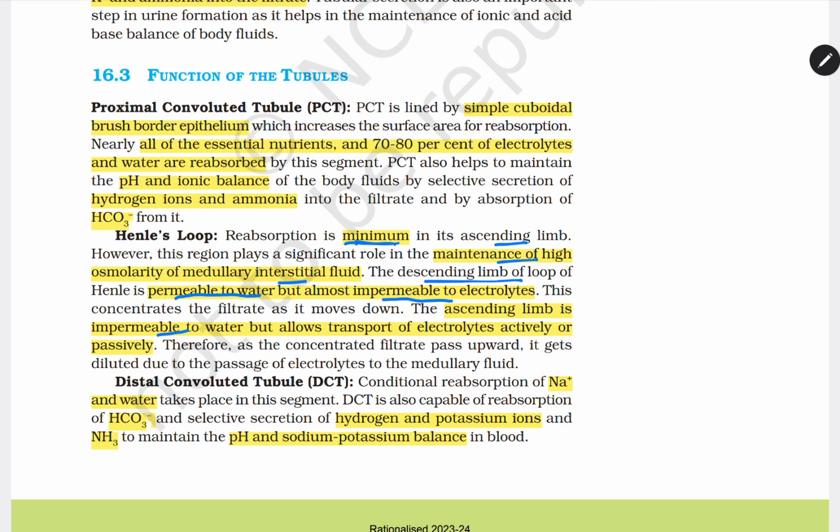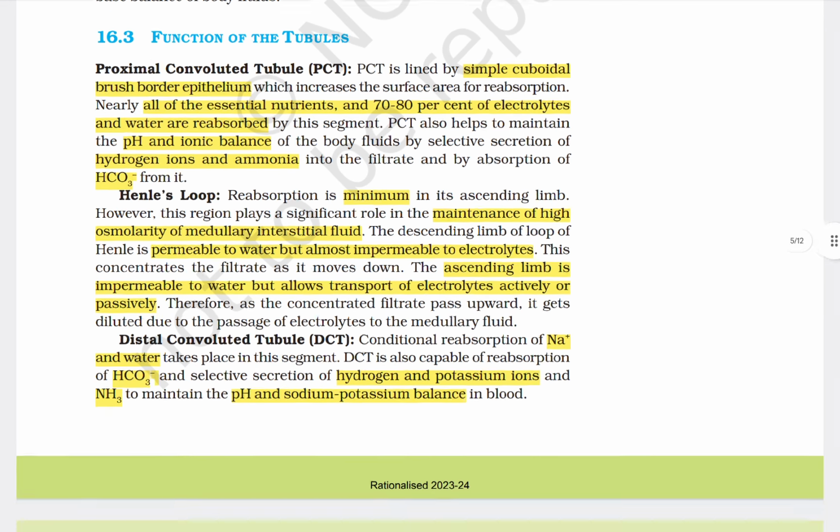It is impermeable to water but allows transport of electrolytes actively and passively. Now DCT: here reabsorption of Na+ and water takes place. It is also capable of reabsorption of HCO3- and selective secretion of hydrogen and potassium ions and NH3 to maintain pH and sodium-potassium balance in the blood.